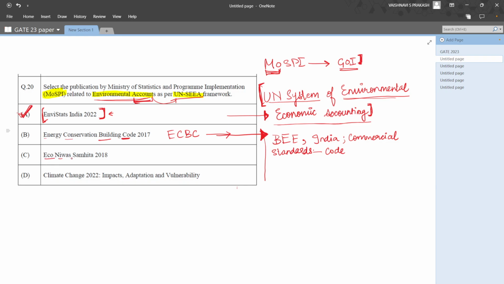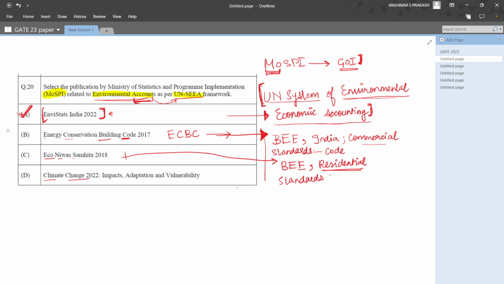What is Eco Niwas Samhita? This again is by the Bureau of Energy Efficiency. This is an Indian agency, but this is for residential buildings. While ECBC was for commercial buildings, Eco Niwas Samhita is only for residential buildings, and it gives you again the same standards and codes for energy efficiency.